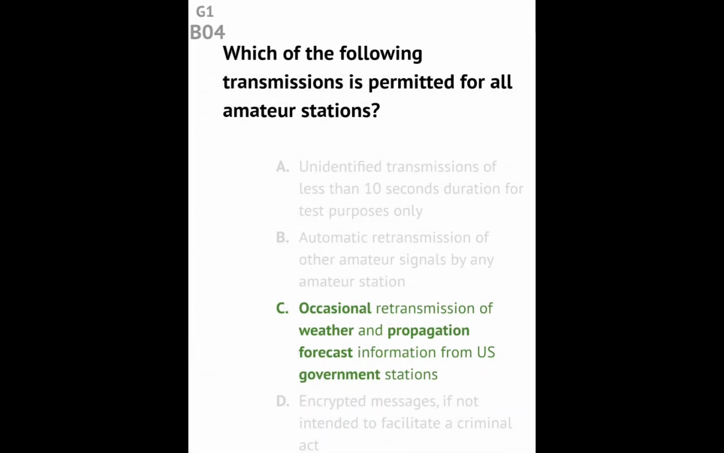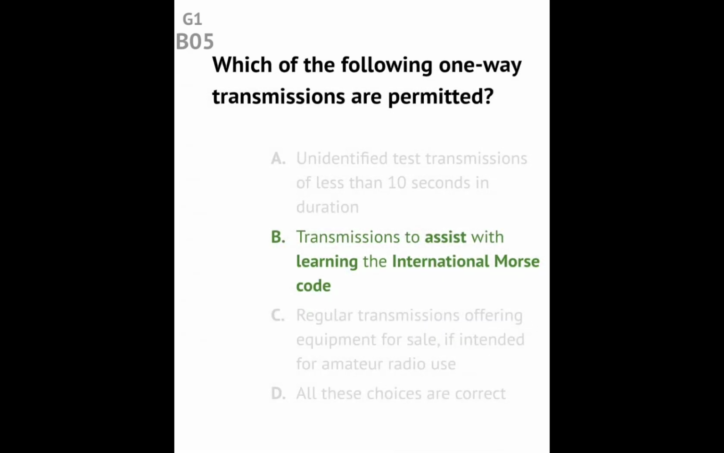Question G1B04. Which of the following transmissions is permitted for all amateur stations? Answer: Occasional retransmission of weather and propagation forecast information from U.S. government stations. Question G1B05. Which of the following one-way transmissions are permitted? Answer: Transmission to assist with learning the International Morse code.